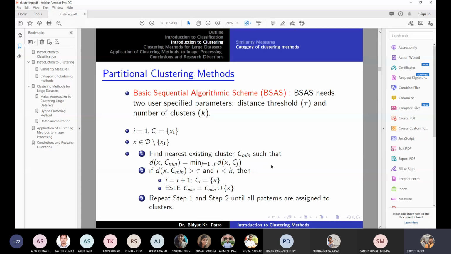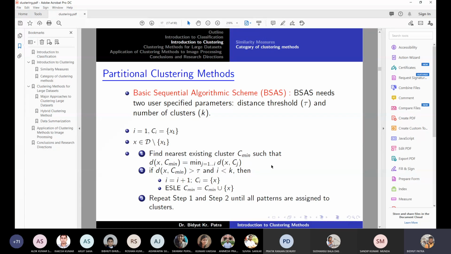Now, we started talking about the clustering approach, and one viewpoint of dividing the clustering approaches is how many clusterings an approach produces. Either it is single or it is multiple. If it is single, then it is called partitional clustering. If it is multiple, then it is called hierarchical clustering approach. In the case of the partitional clustering approach, we'll talk about a very simple clustering approach called the basic sequential algorithmic scheme, or BSAS.